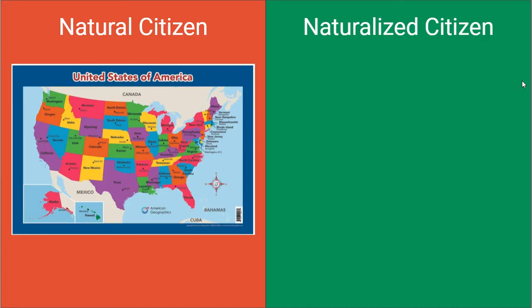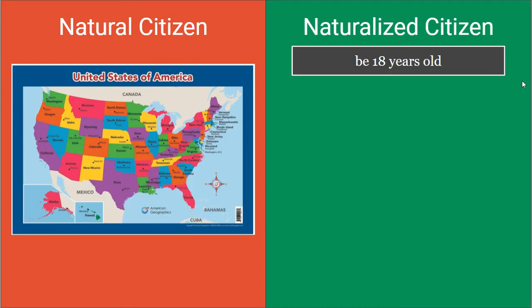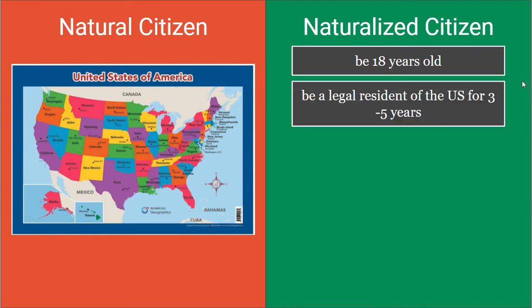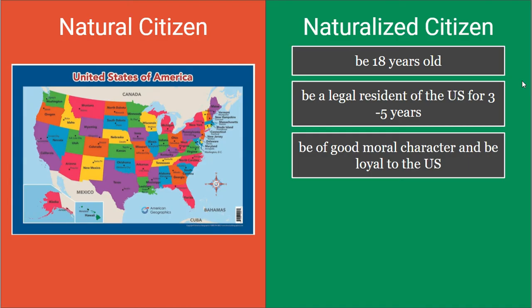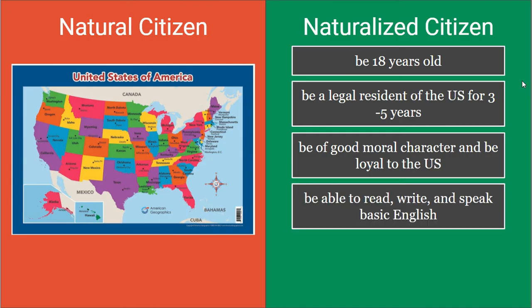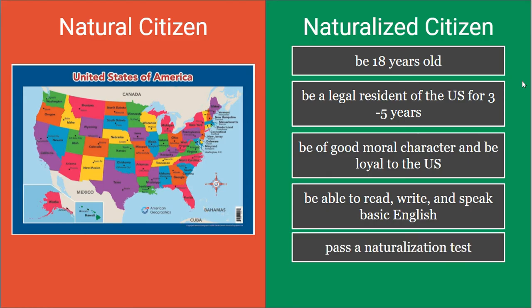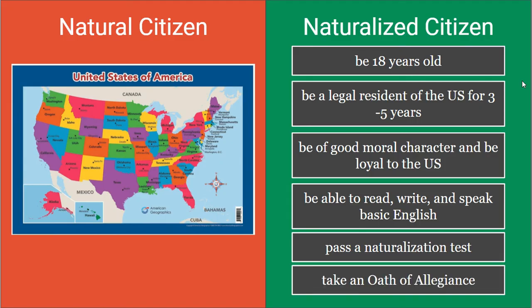In America, there are several requirements that naturalized citizens must meet before they become citizens. They have to be 18 years old, be a legal resident of the US for 3 to 5 years, be of good moral character and be loyal to the US, be able to read, write, and speak basic English, pass a naturalization test, and take an oath of allegiance. So, if a person wants to choose to become a citizen of the United States and they want to go through the naturalization process, these are the requirements that they must pass.